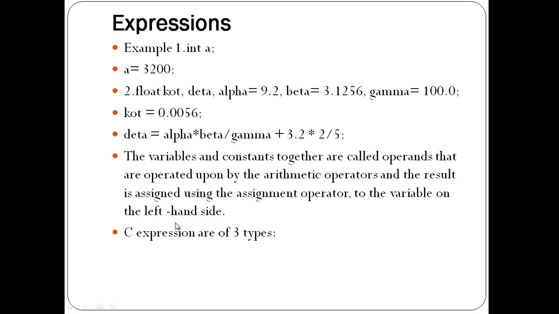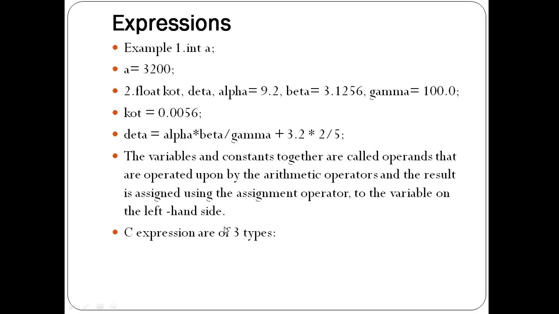Whatever variables and constants we use in our expression are called operands. Operand means what? It is the value of a variable or constant. So by combining operands and operators we can create the expression, and whatever final result of the expression is evaluated, that result will be assigned to the variable located on the left hand side.